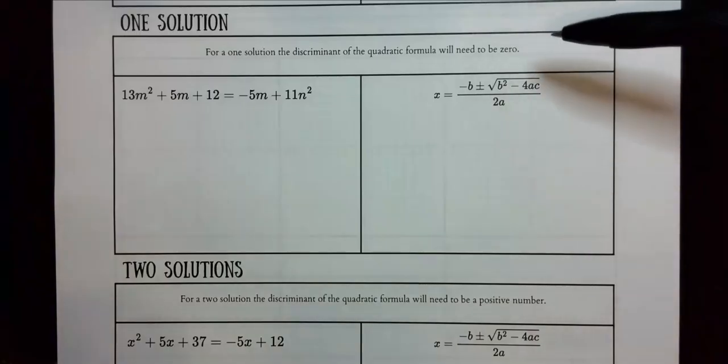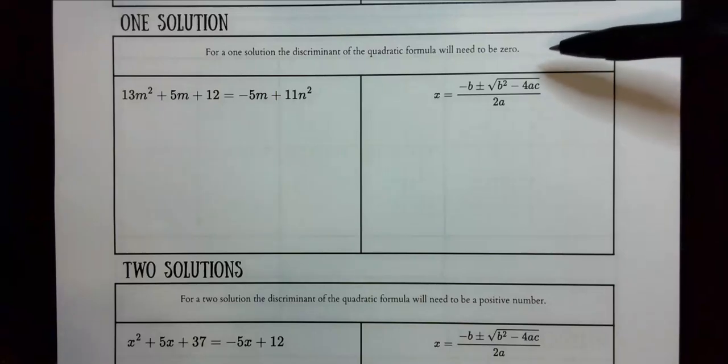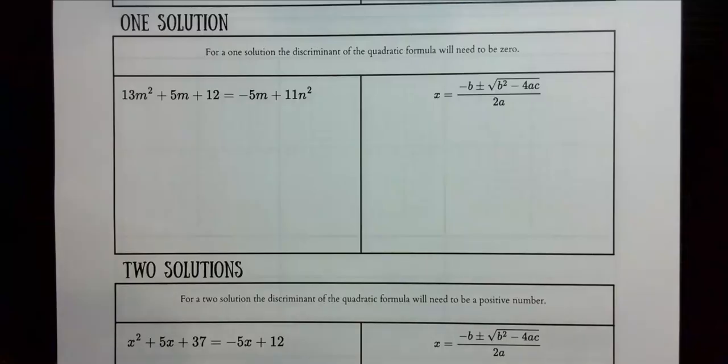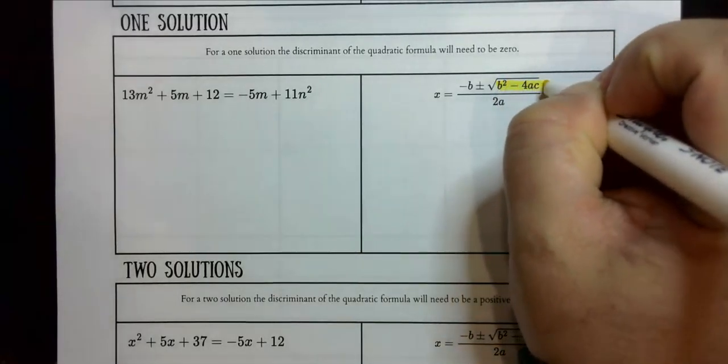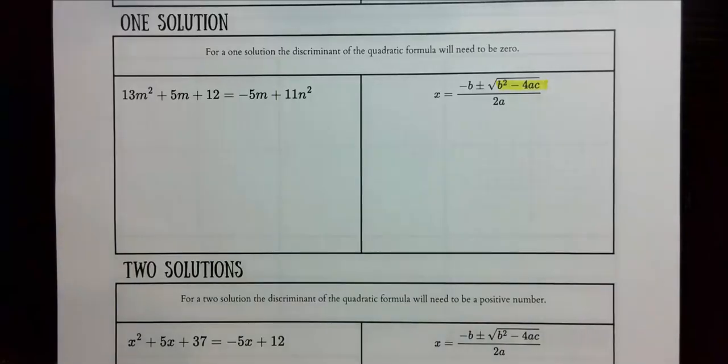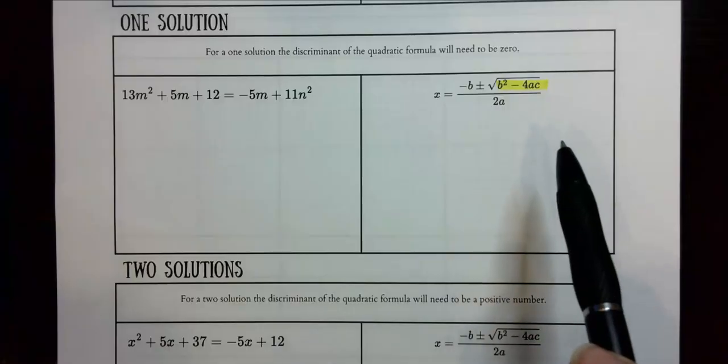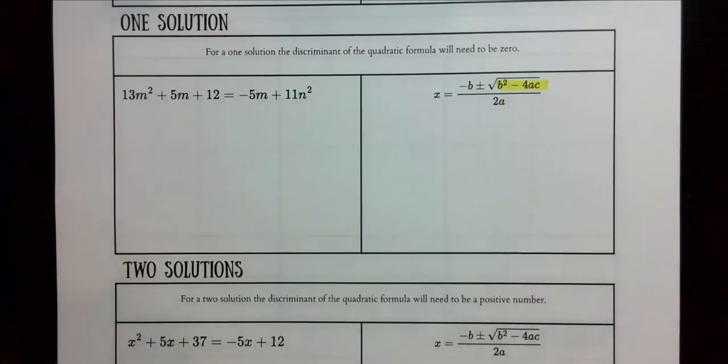So for this to be one solution, the discriminant of the quadratic formula will need to be equal to 0. I'm just going to remind you that the discriminant is this formula right here. The square root is not included. It's just b squared minus 4ac. Before we can use the discriminant or anything with the quadratic formula, we need to set this up in standard form.